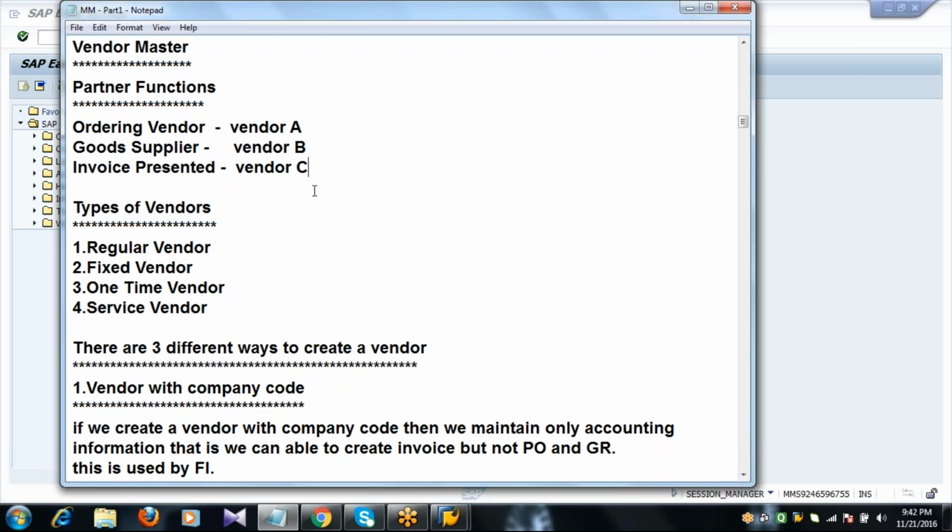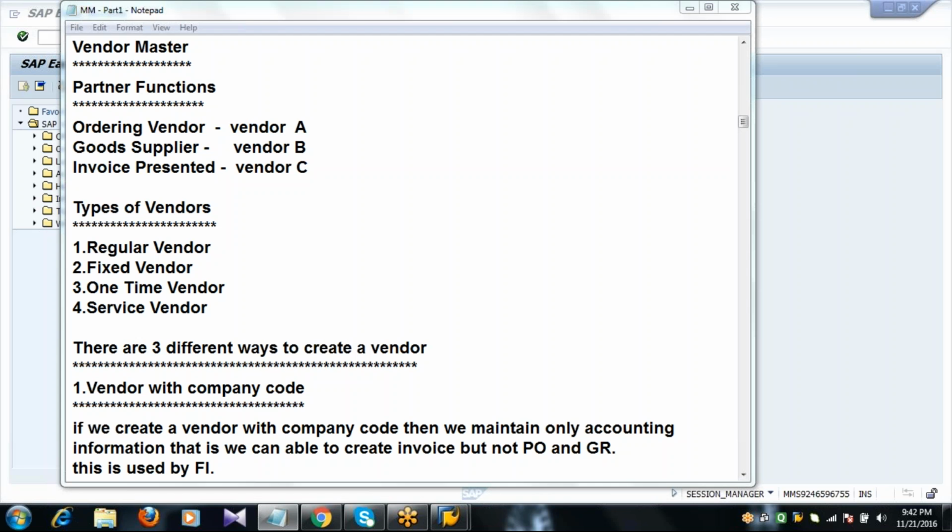As a buyer, I'll create a purchase order to vendor A, taking the vendor as an ordering vendor. But I receive the material from vendor B. Whatever the material I want, he is called a goods supplier. And the payment is done to a vendor called C, invoice presented. Provided these three vendors A, B and C belong to the same company.